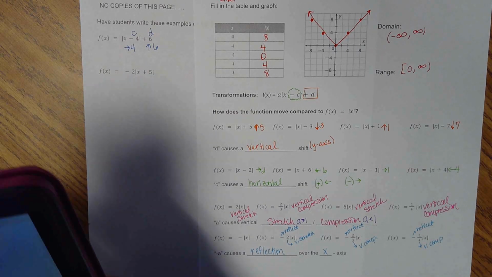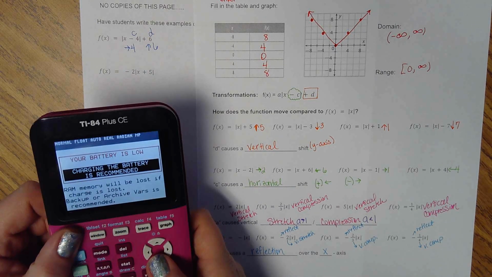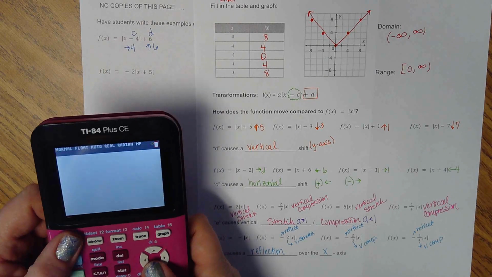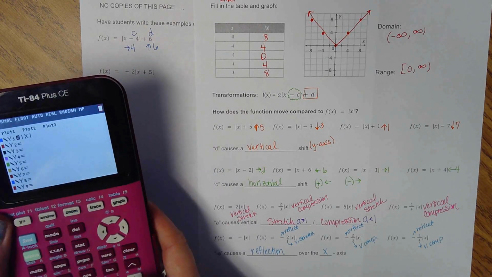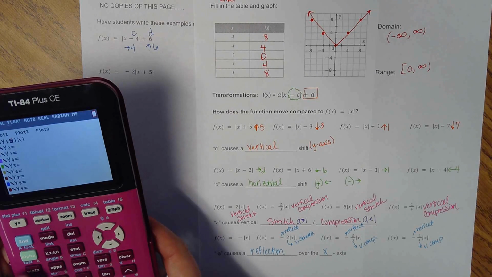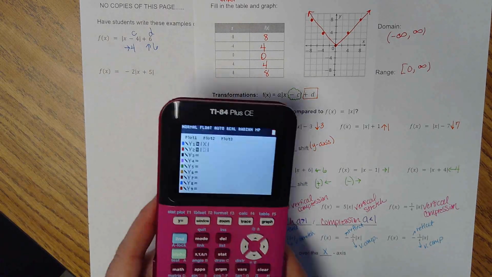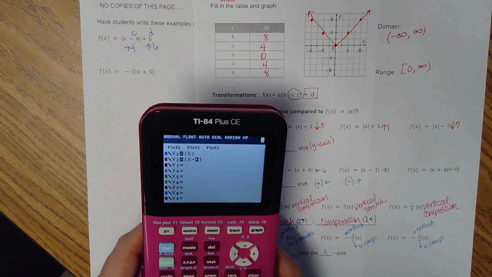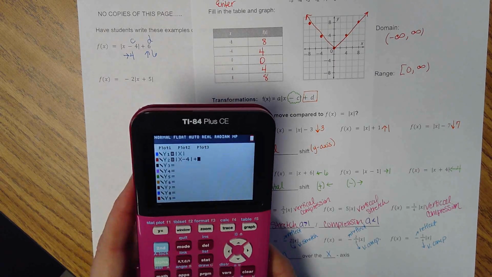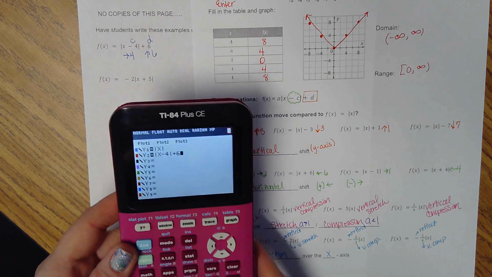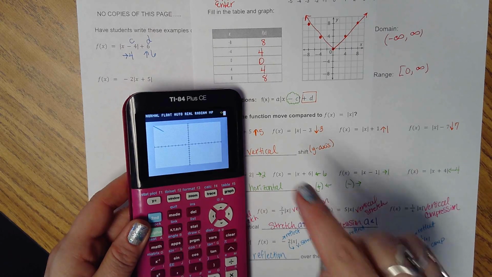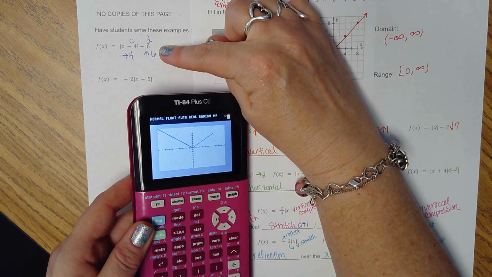If I show you in the calculator, you're going to see that. We're going to do math, enter abs. We want x minus 4 plus 6. Okay, so we're looking to see, compared to the parent, did we move right 4 and up 6? So let's see.